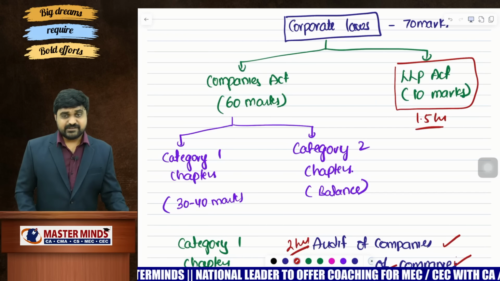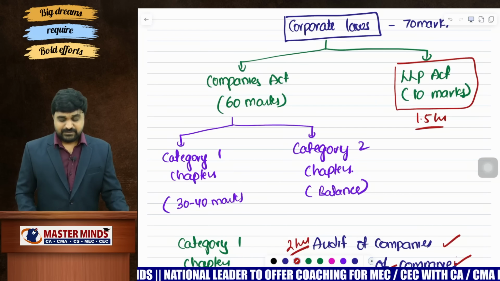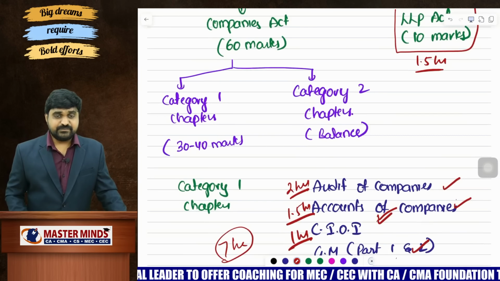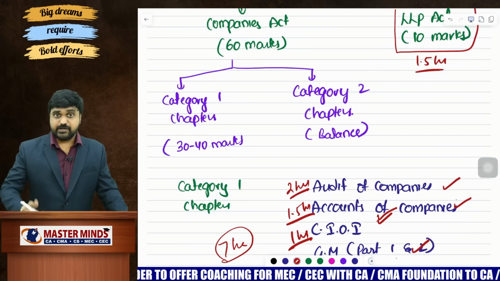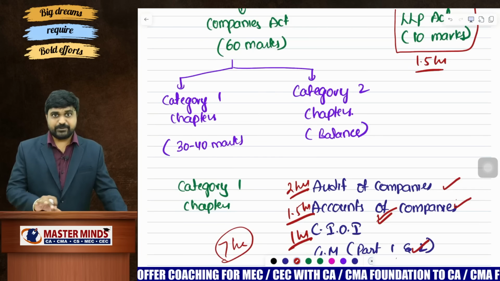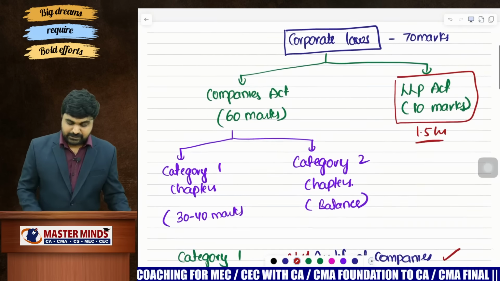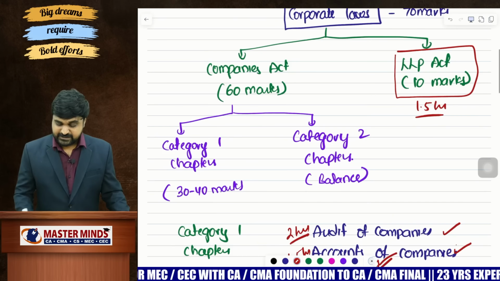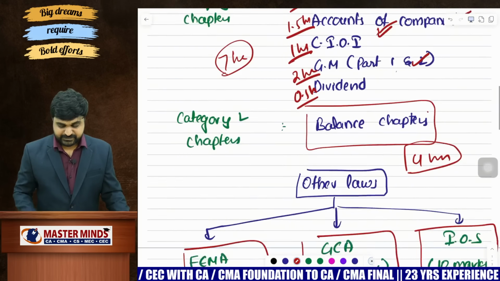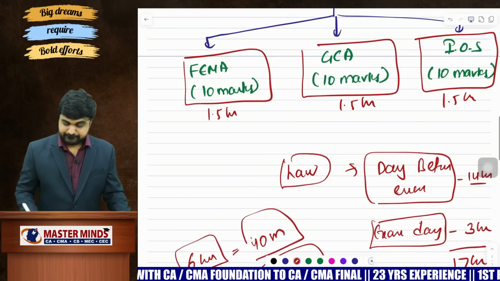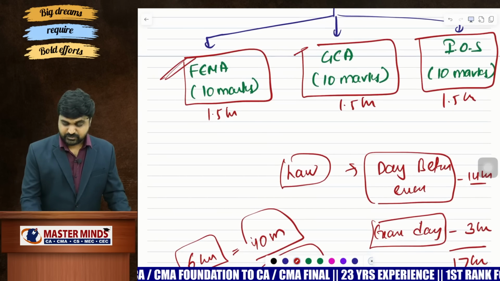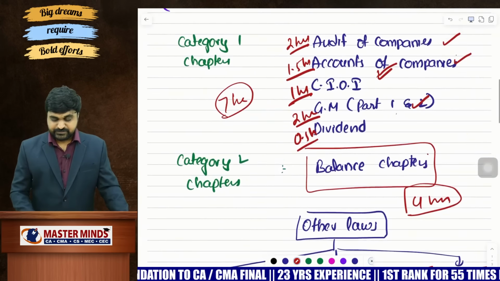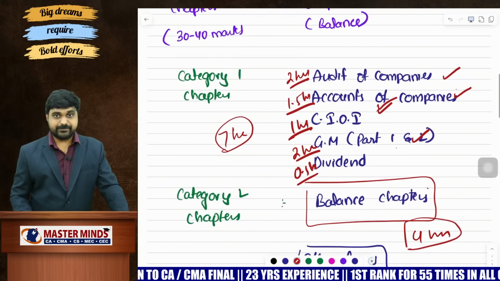Second one, is it required to prepare all theory questions? Okay. So I will give a few chapters. In those few chapters, try to prepare 100%. In remaining chapters, you can prepare only important questions. 100% preparation required chapters: LLP Act. 100% preparation is required. Next one, FEMA, General Clauses Act, Interpretation of Statutes. 100% preparation is required. So in these 4 chapters, 100% preparation is required.